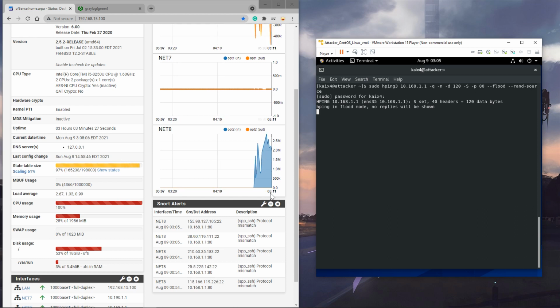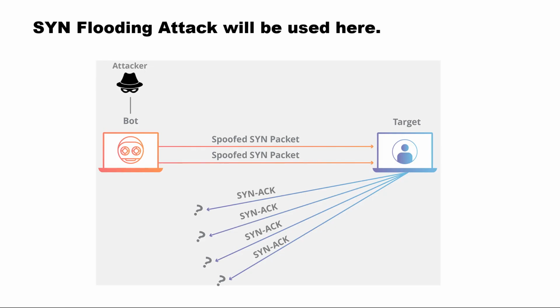Before, the DOS attack had both inbound and outbound traffic, but now you only see inbound traffic without any outbound traffic. Do you know why? This is because a SYN flooding attack keeps sending SYN packets to the destination without receiving any answer. That's why you only see inbound traffic but no outbound traffic at all.